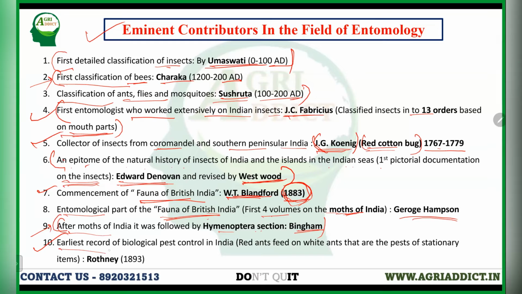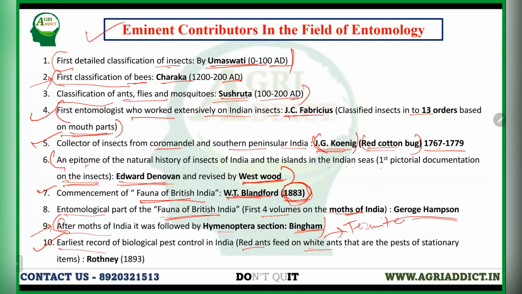And the earliest record of biological pest control in India was the red ants. That was the particular red ants, which when they bite, there will be swelling in our body, and it's very irritating. They mainly feed on the notorious white ants or the termites.